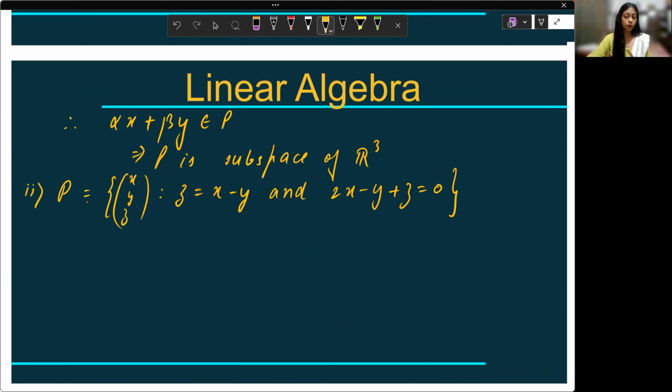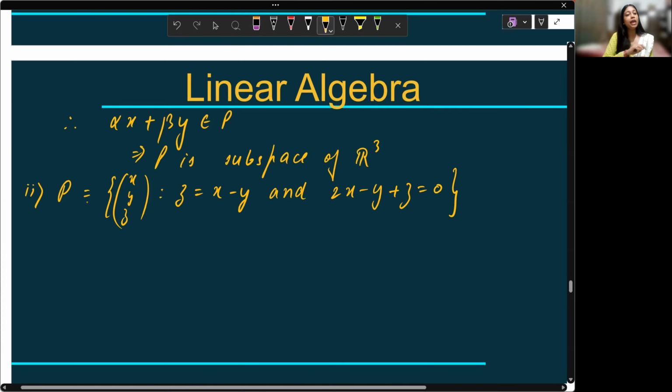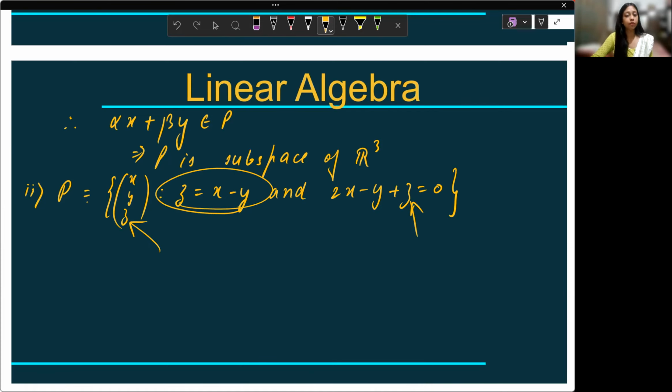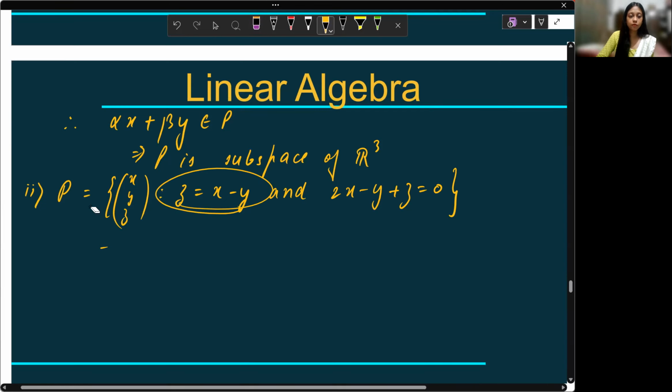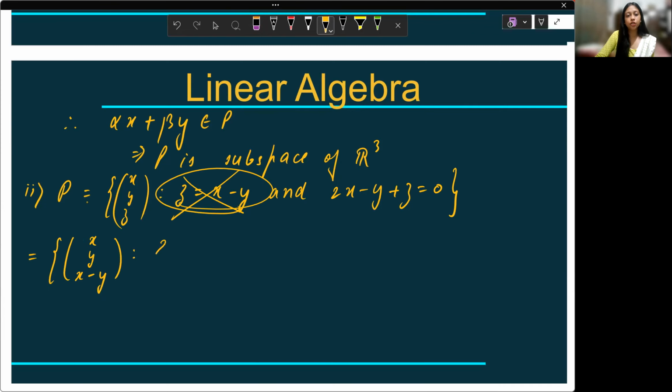In these kinds of questions, what we do is we try to eliminate variables one by one. For example, here I have the value of z. So in the next step, I'll be eliminating this condition by substituting the value of z everywhere. So it can be written as (x, y, x minus y). That's the value of z. I'll not write this condition, and I'll write the condition 2x minus y, again substituting the value of z, x minus y is equal to 0.